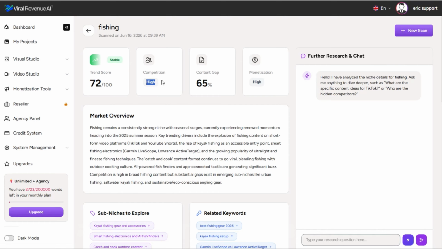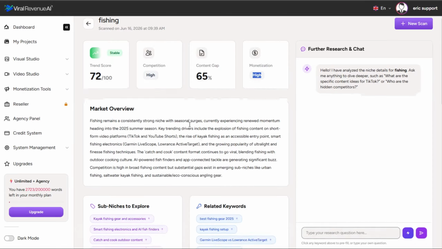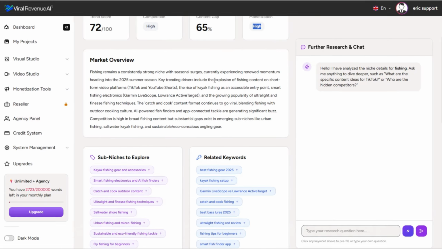The competition actually is high, so much higher competition. The content gap is much less, so there is less of a need for additional content in this niche, although there is still a significant content gap, so it means opportunity does exist, and monetization is high, so that's good. So there are some opportunities here, and it kind of explains why and what some of those things are.